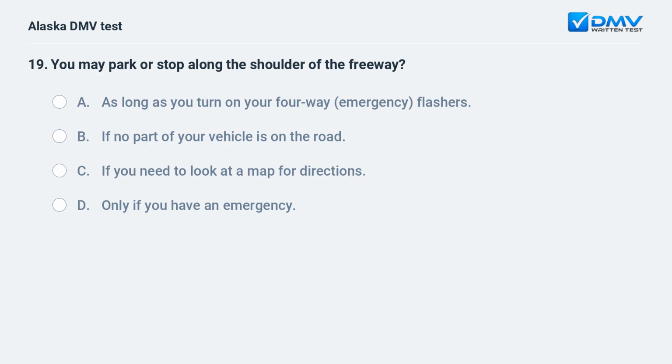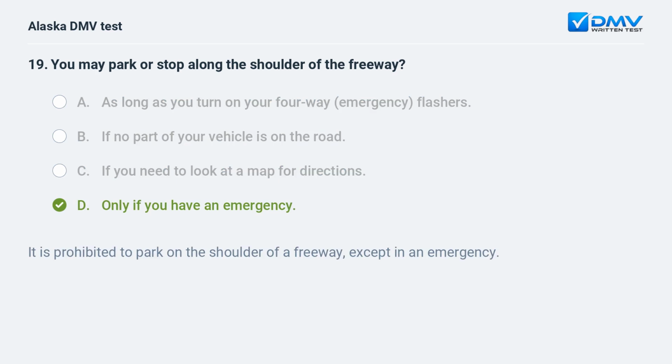You may park or stop along the shoulder of the freeway. A. As long as you turn on your four-way emergency flashers. B. If no part of your vehicle is on the road. C. If you need to look at a map for directions. D. Only if you have an emergency.